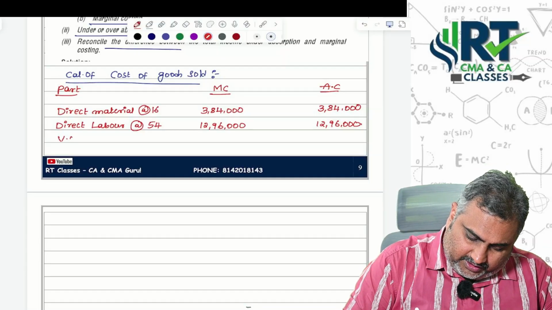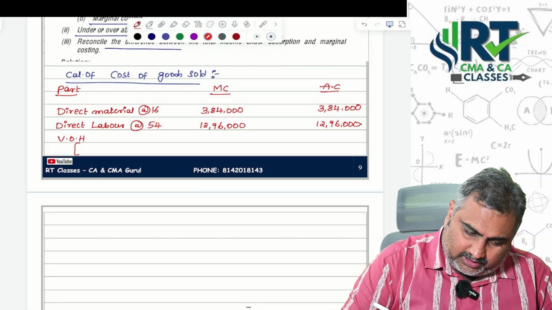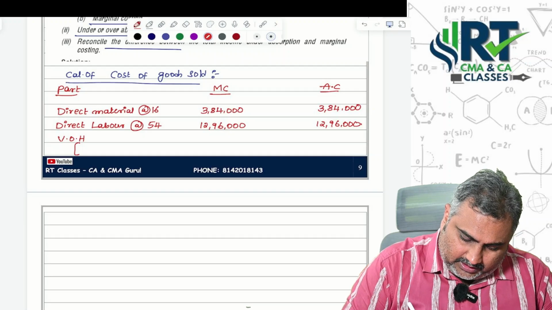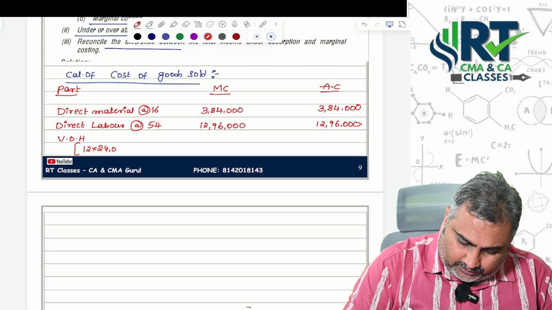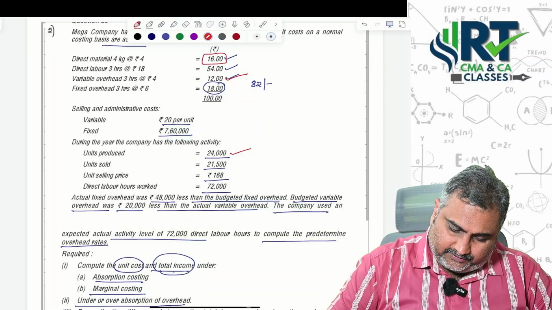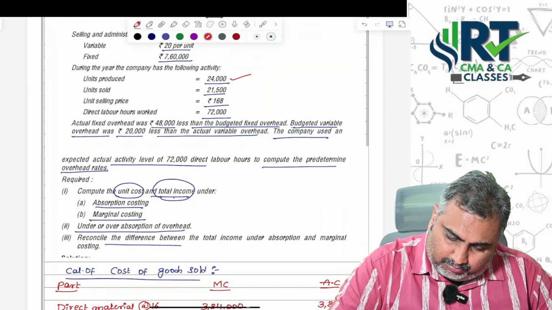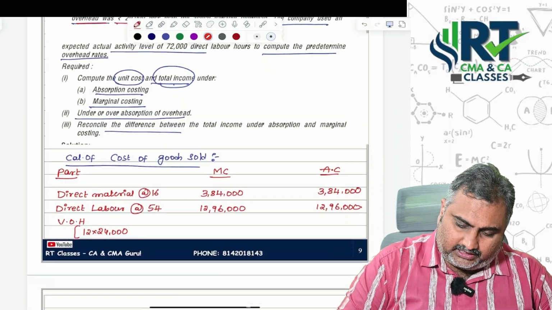Then variable overheads. Concentrate here. 12 rupees per unit is given for 24,000 units. But they said the budgeted variable overhead was 20,000 less than the actual variable overheads.